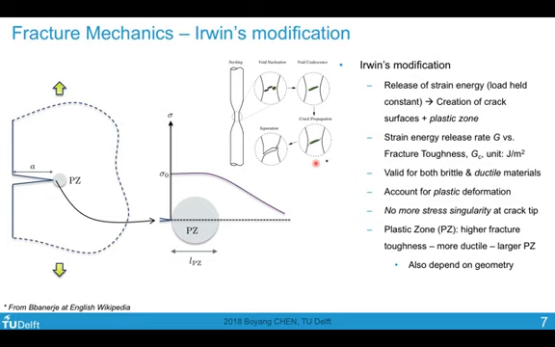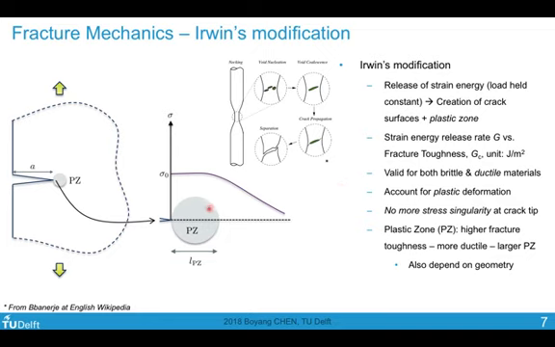So this is the critical reason why Griffith theory was not working on metals, because it would significantly underpredict the energy required to create the crack, because the majority of the energy, which is due to the plastic zone, was not taken into account. It is valid for both brittle and ductile materials. So for ductile materials, you have a larger fracture toughness, and for brittle materials, you have a relatively much smaller fracture toughness. It accounts for plastic deformation. Yeah, this is basically the main thing about this modification.